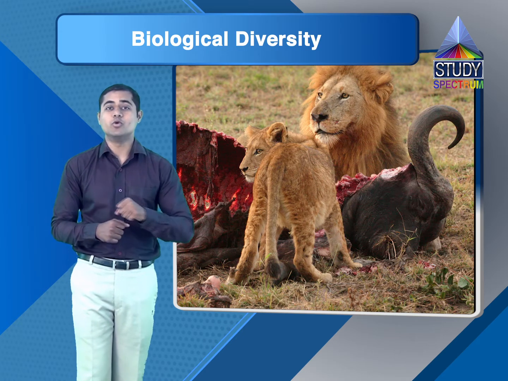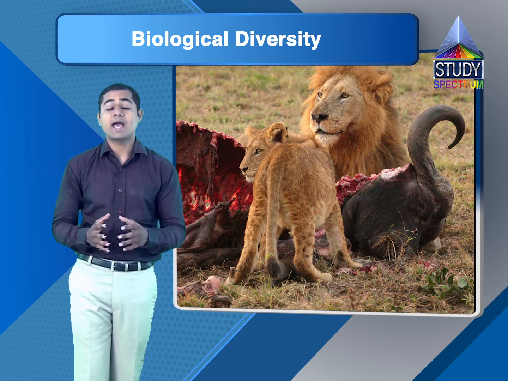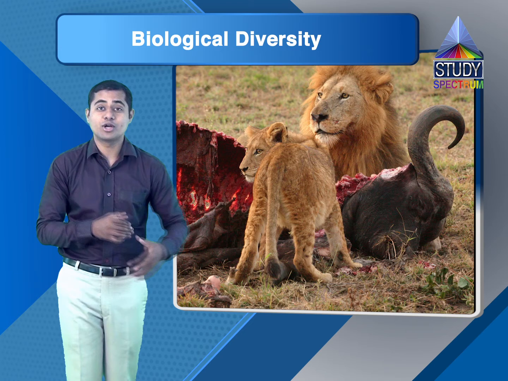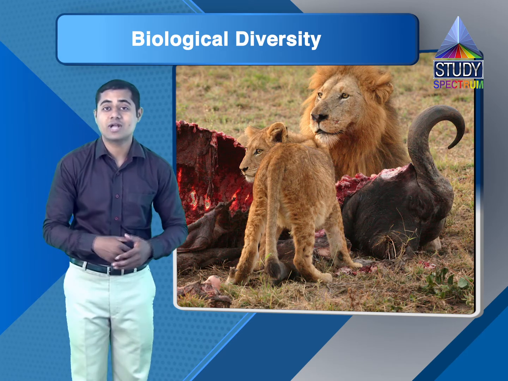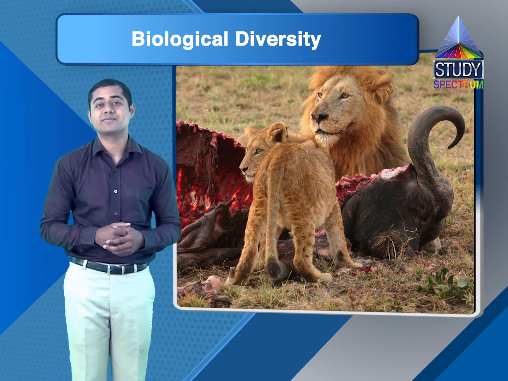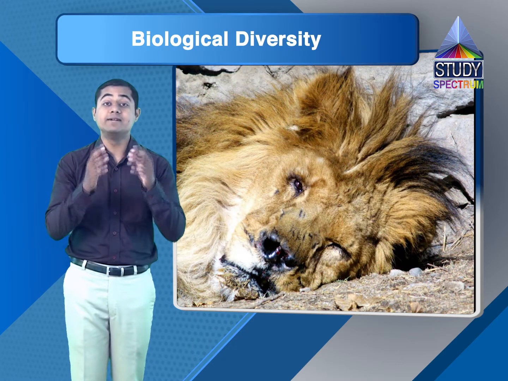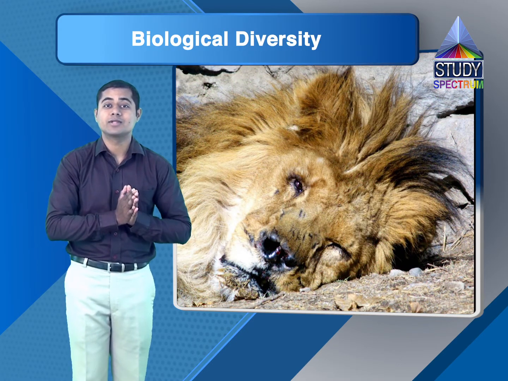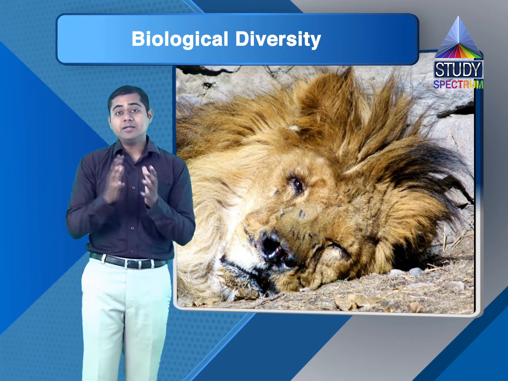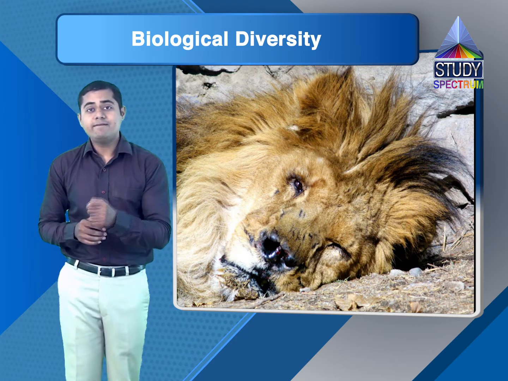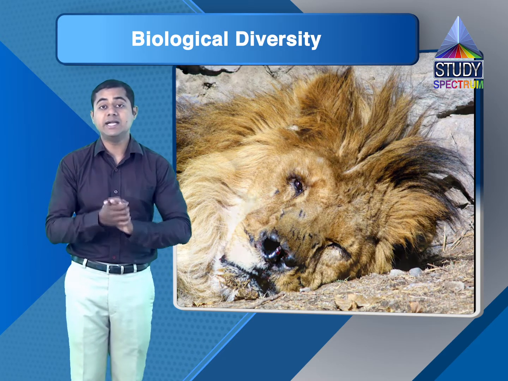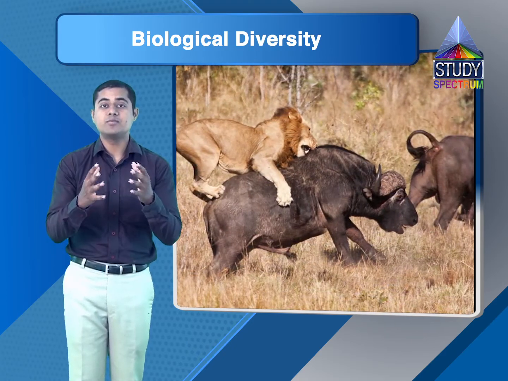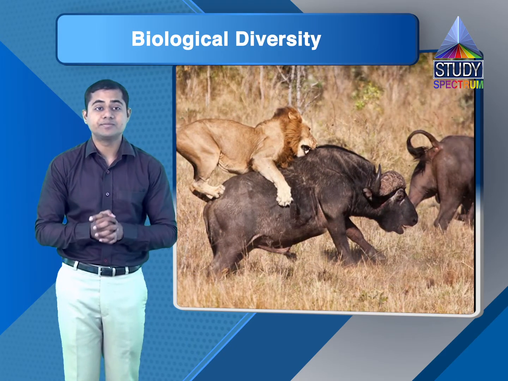But suppose all these prey have vanished from their local habitats, what would happen with the predators? What would happen with the tigers and lions? They cannot survive. They will die of starvation. So in the predator-prey chain, each and every element is important because they are interconnected, interrelated. That is the importance of the predator-prey chain.